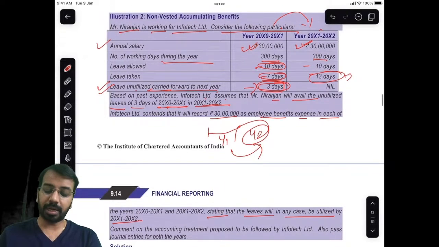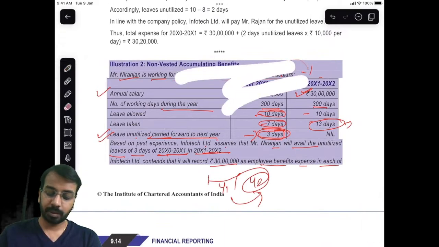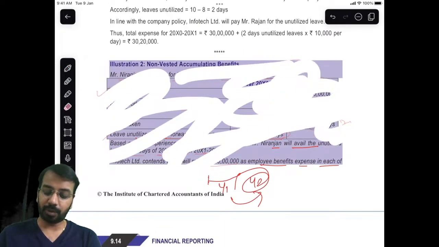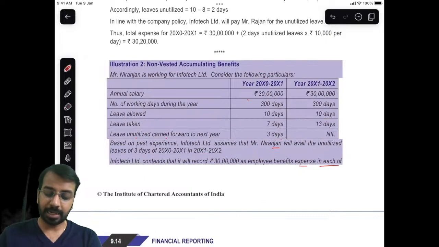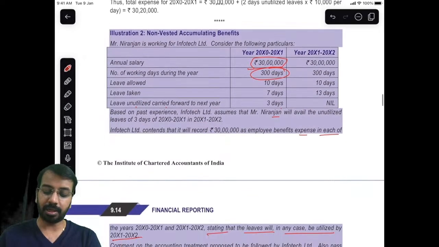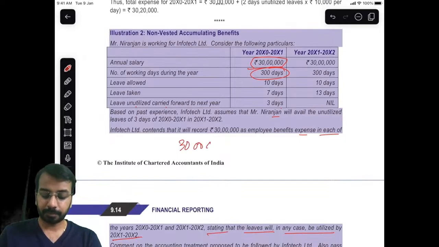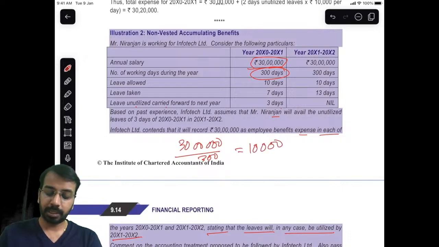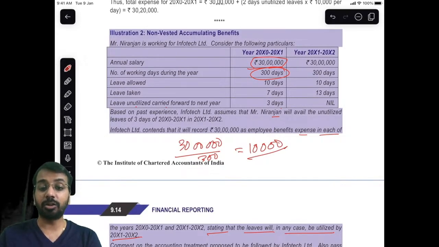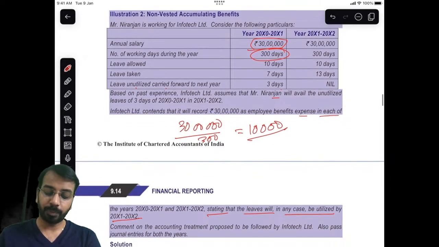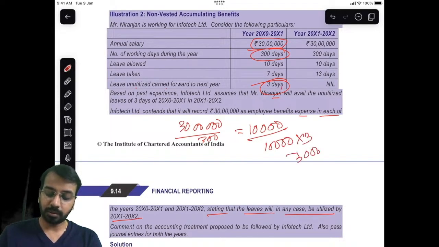Now, how do we recognize the expense here? First you have to see what the salary and working days are. Salary is 30 lakhs, working days is 300 days. So 30 lakhs divided by 300, per day it comes out to 10,000. So the person is entitled to 10,000 per day. Now, in the first year, for these 3 days, we have to provide him leave in the second year. So for 3 days, how much is the cost?